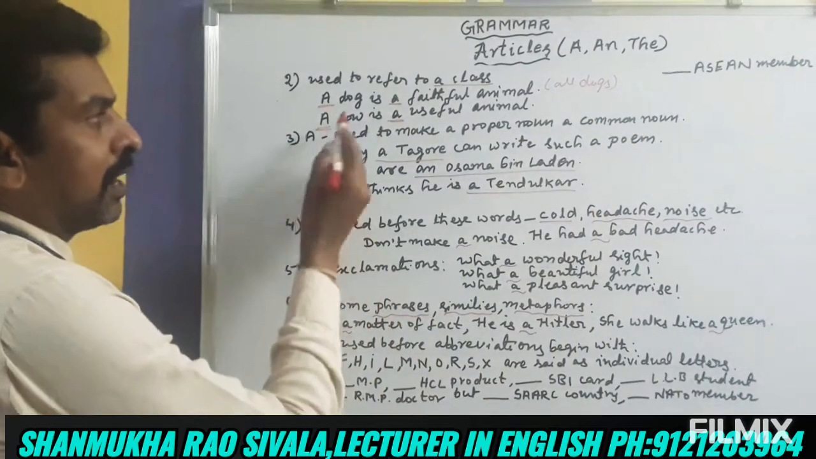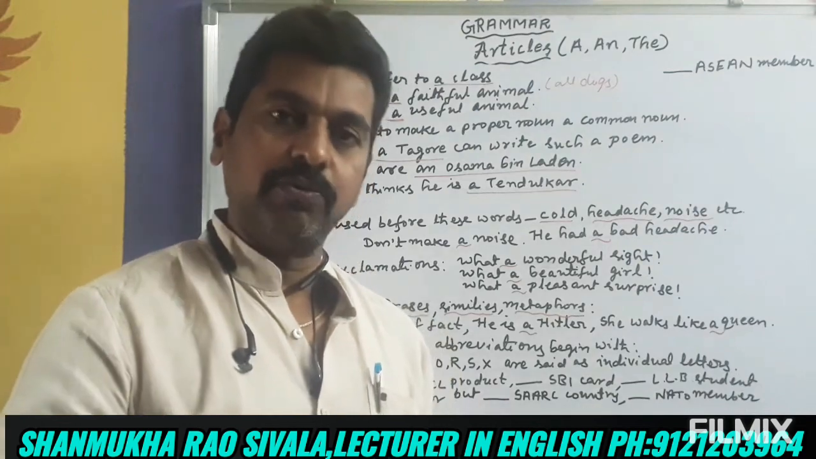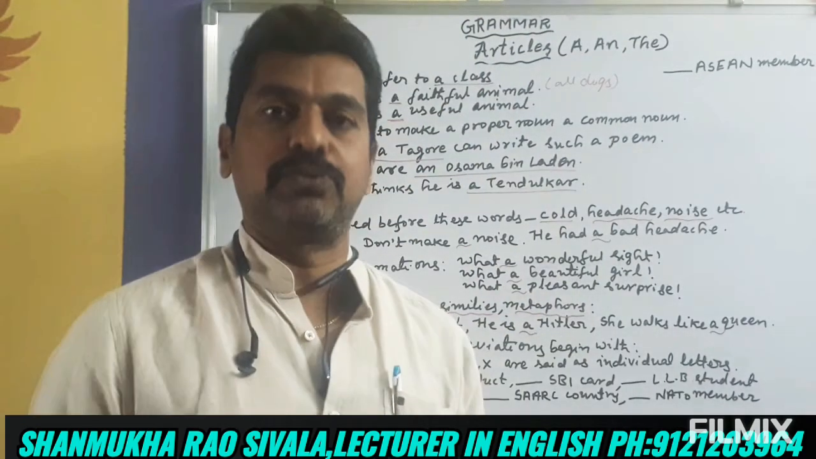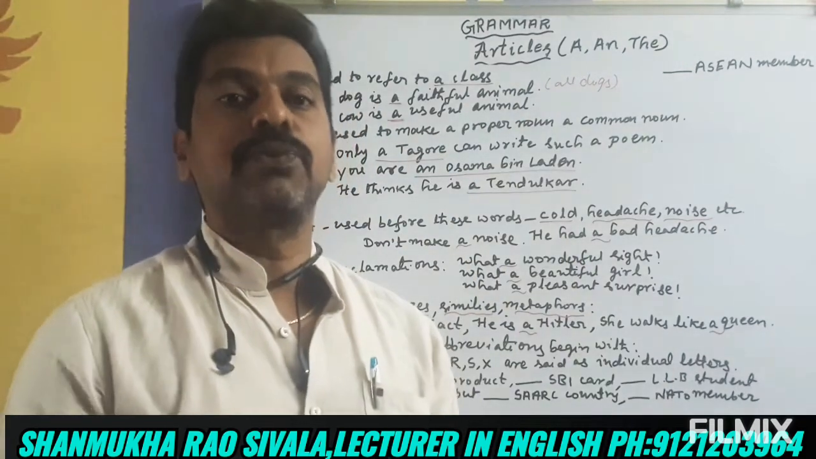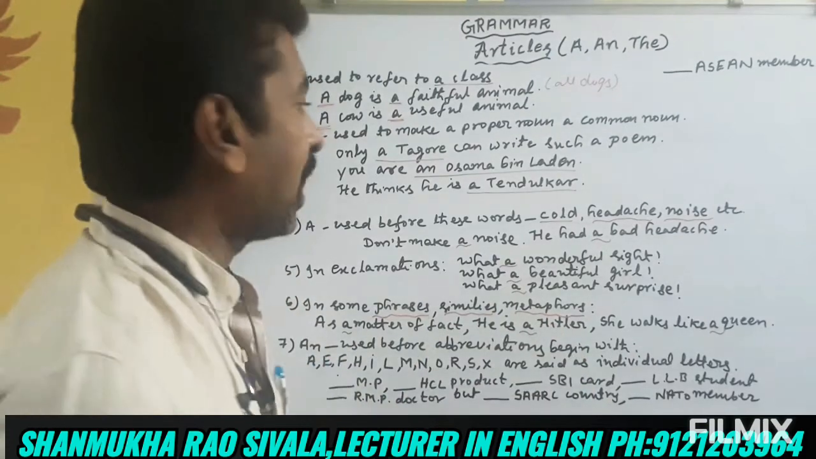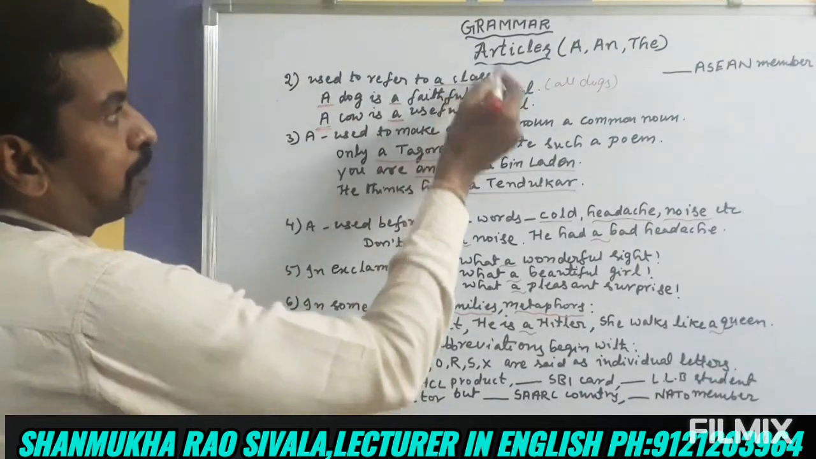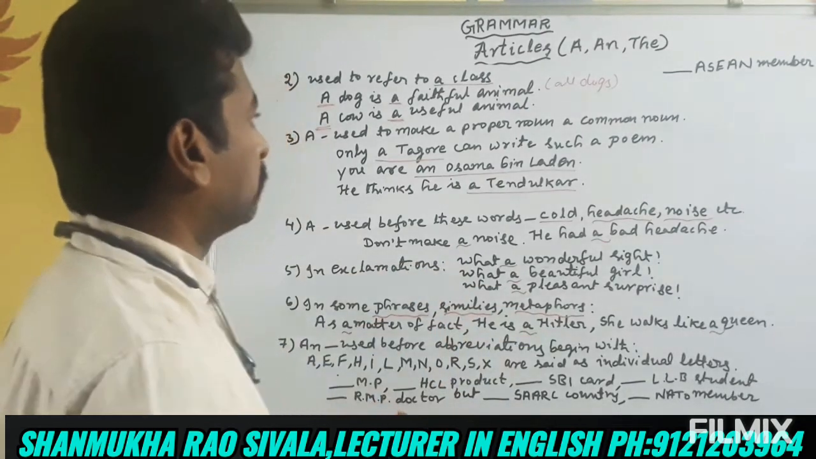Similarly, a cow is a useful animal. A cow represents the whole class of cows, all cows. All cows are useful animals. Generally, we can say a cow is a useful animal. So, when we represent the whole class, we use a before the noun.